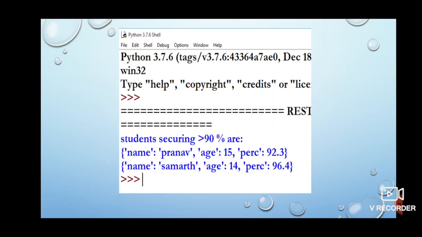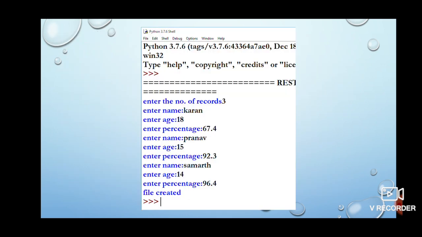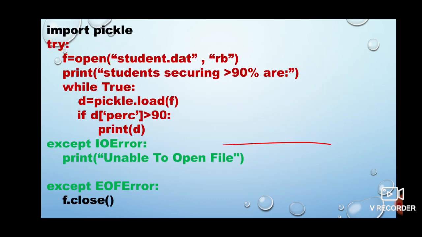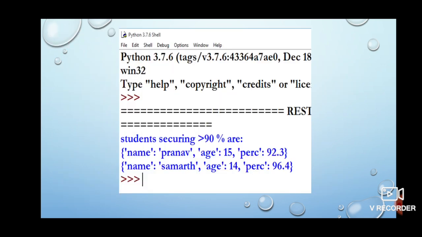See the output. Students securing 90% are Pranav and Samarth. In my file I wrote 3 objects, and out of those 3 objects 2 were greater than 90%. So only 2 records came as an output. If I show you the contents, see these were the contents, and out of these 3 records Samarth and Pranav had greater than 90%. So in the output you are getting these 2 records only.